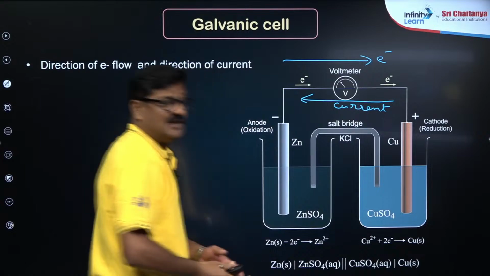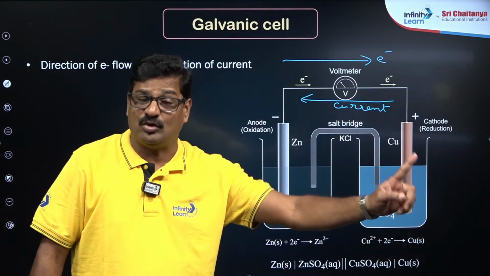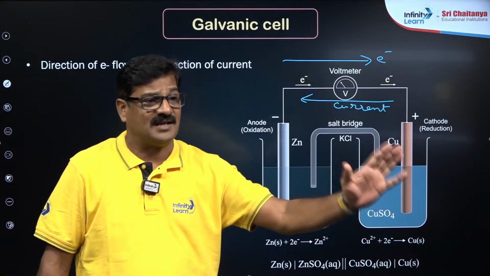So I mean to say electrons migrate from anode to cathode by external circuit.